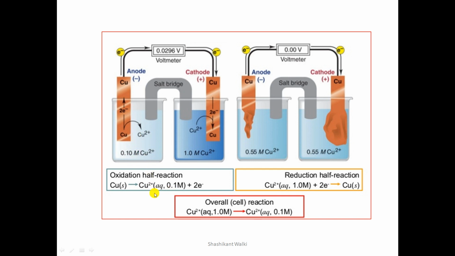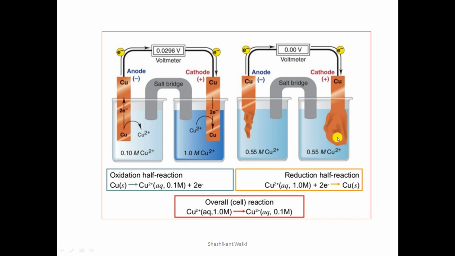So the copper ion will enter into the 0.1 molar solution and it will release 2 electrons, and these electrons transfer into the external circuit and reach the cathode. The cathode is dipped in higher concentrated solution where copper ion concentration is more, so the copper ion will accept the electron and it will be deposited here. After some time you can clearly observe that at the anode side the copper metal strength is reduced and the ion concentration in the solution is increased. At the cathode side the ion concentration in the solution is decreased and the electrode size is increased due to the reduction.